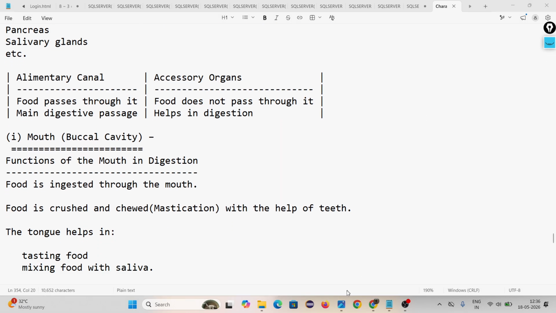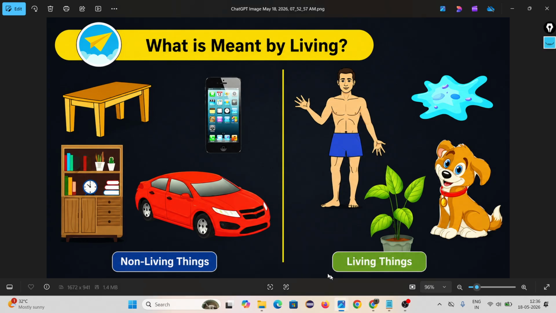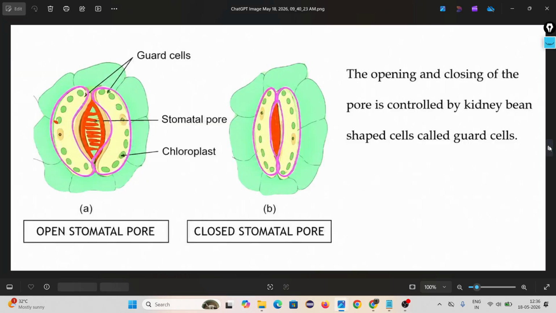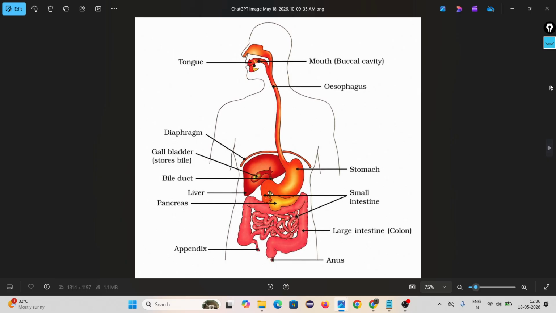Look, if you look at the diagram, the alimentary canal starts from mouth. Now we have to learn what is happening with the food inside mouth, inside esophagus, inside stomach, inside small intestine, inside large intestine. Okay, means what changes occur with the food during this travel.